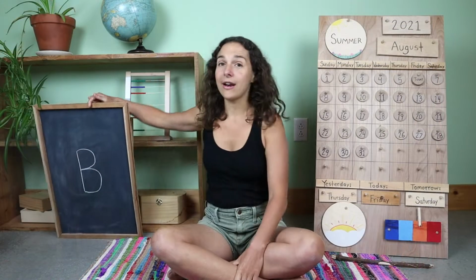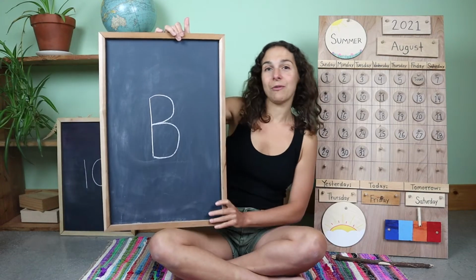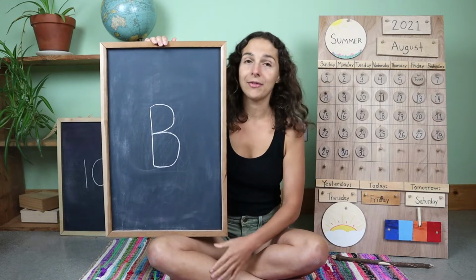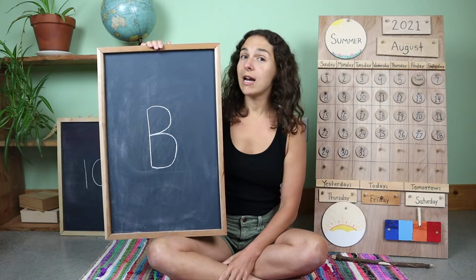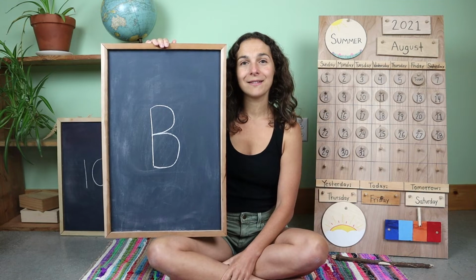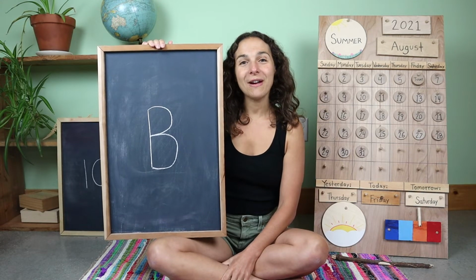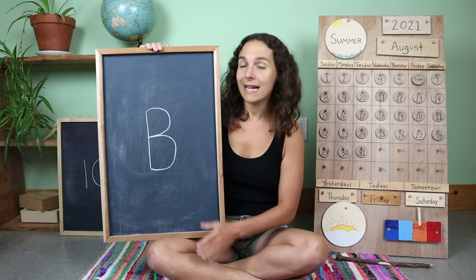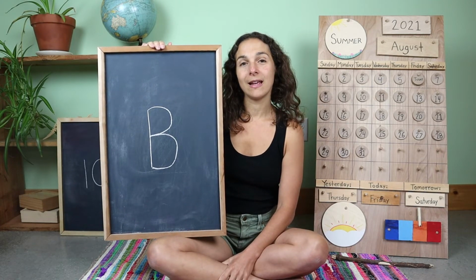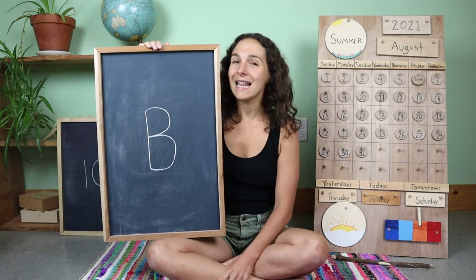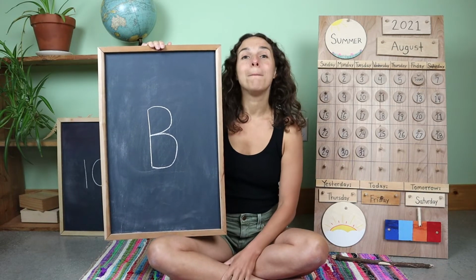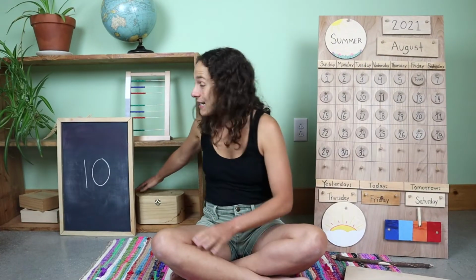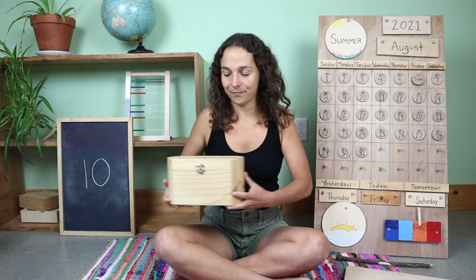Now let's move on to the letter, the number, and the sign of the week. Because today is Friday, it will be the last day talking about this uppercase letter. Will you tell me the sound that this letter makes? That's right. This letter says B, B. And what is this letter? B. You're right. This is a capital B. B says B, B. Are you ready to guess what's inside of the letter box today?